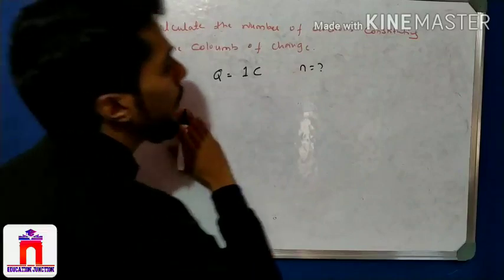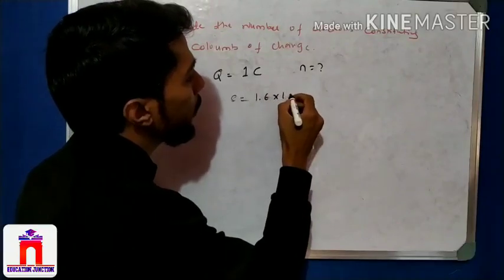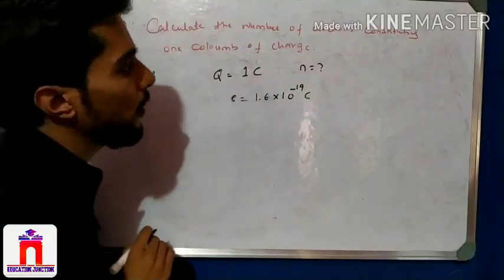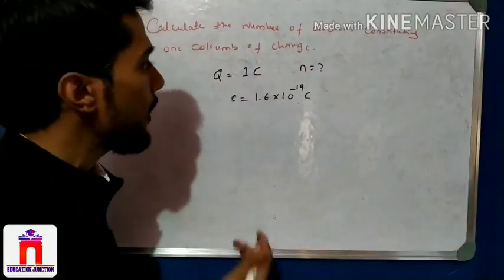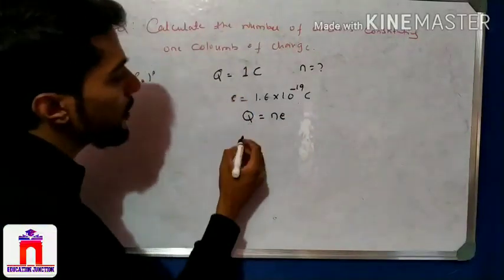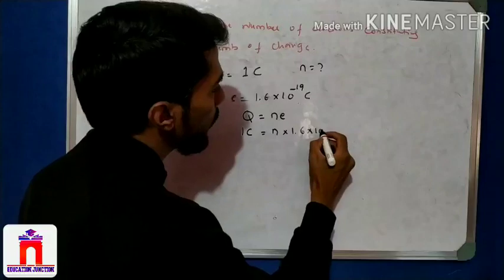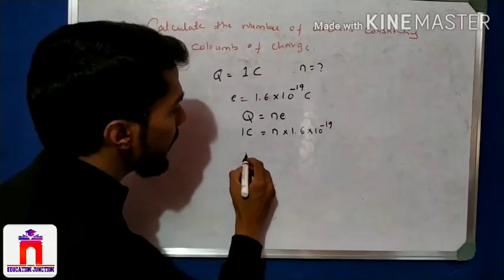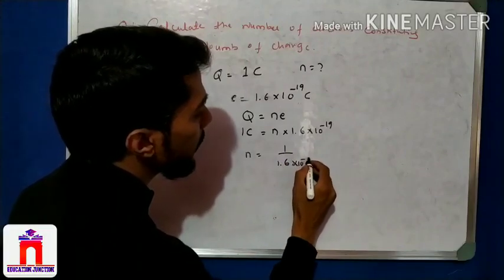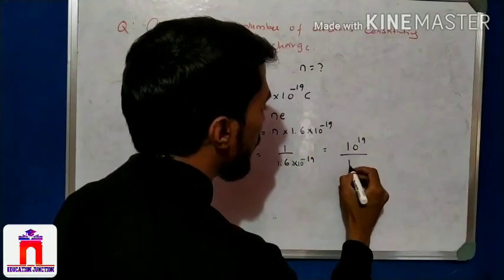So we know about the electron charge, that is 1.6 into 10 to the power minus 19 coulomb for each electron. So when we define the charge in terms of electrons, I write Q is equal to n times e. So what is Q? Q is equal to 1 coulomb, and n we have to calculate. The charge of one electron is 1.6 into 10 to the power minus 19. Now n is equal to 1 divided by 1.6 into 10 to the power minus 19, so the power 19 goes upside, divided by 1.6.